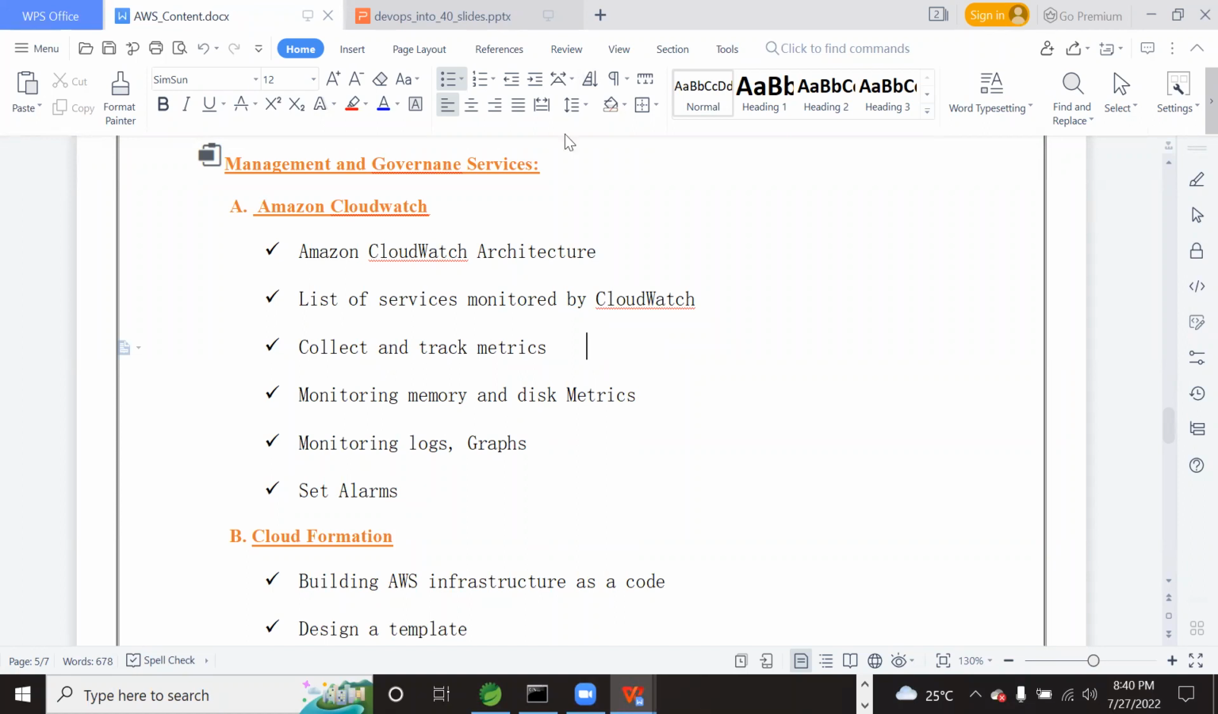Is my screen visible for all of you folks? Is my screen visible without any lagging? Yes, sir. Yeah. Okay. Great. Thank you so much. Thanks for confirming.